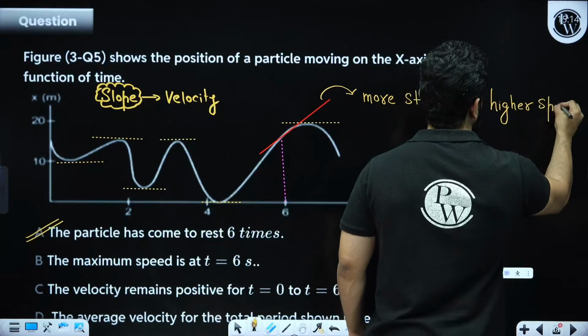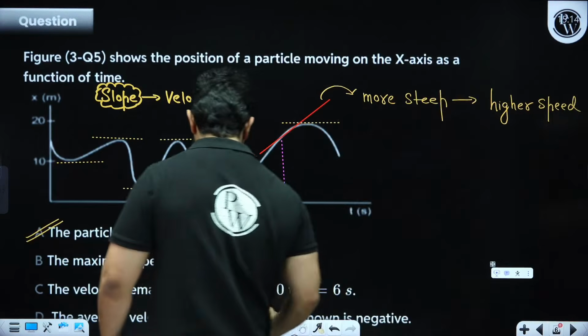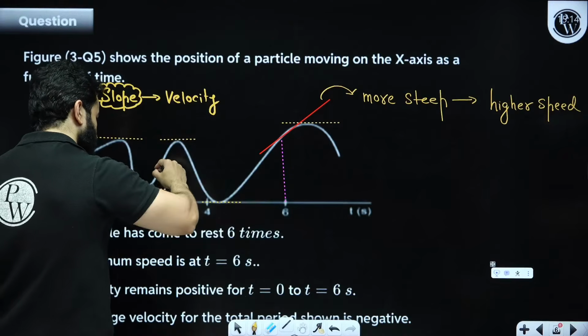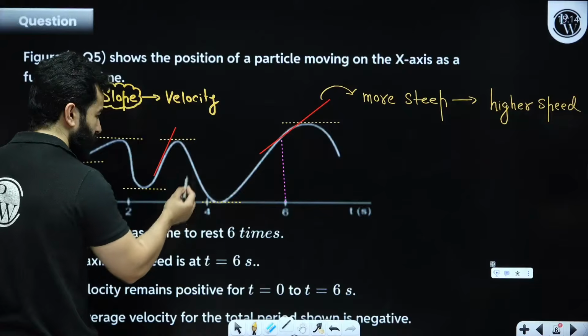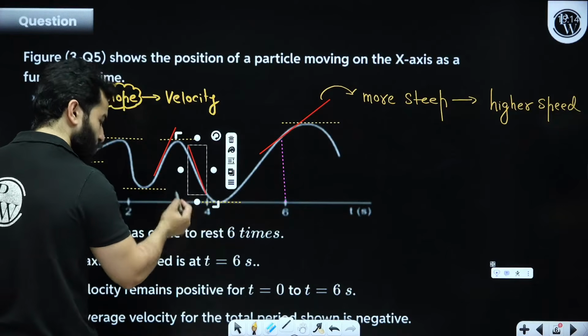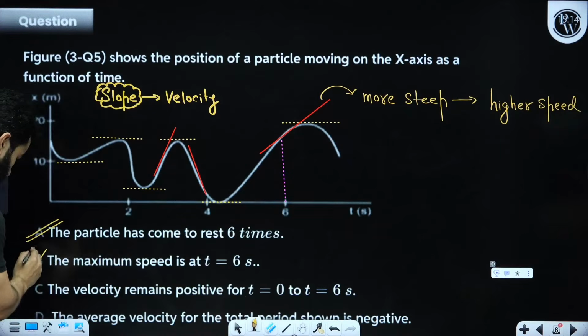But we can easily see, my dear friends, that actually this tangent is steeper. It is steeper than this one and also this one. So definitely this option is not correct.